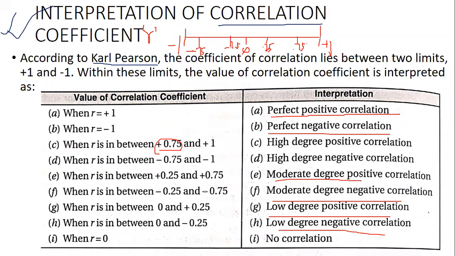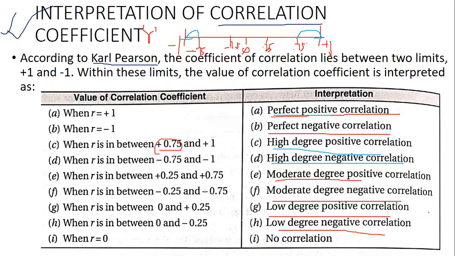Now, if the number is on +1, it is called perfect positive correlation. If the number is on -1, it is called perfect negative correlation. If the number lies between 1 and 0.75, then it is high degree positive correlation. On the negative side, -1 to -0.75, it is high degree negative correlation.